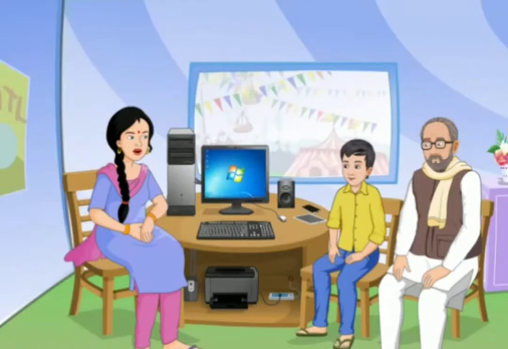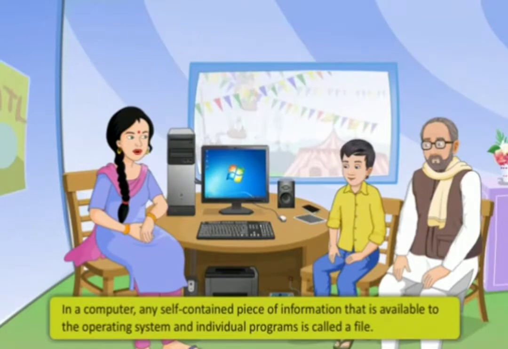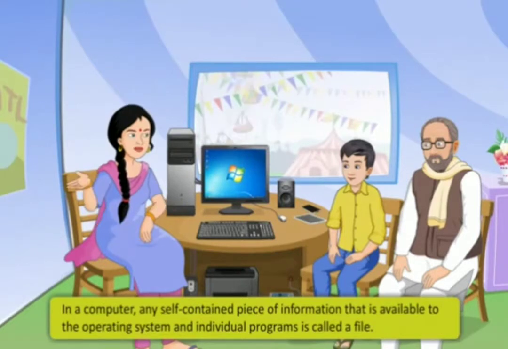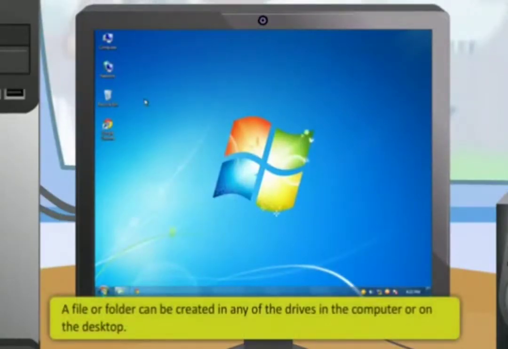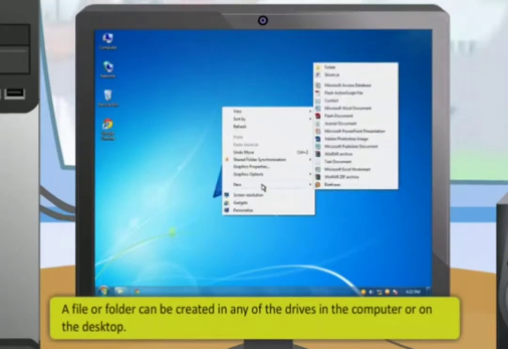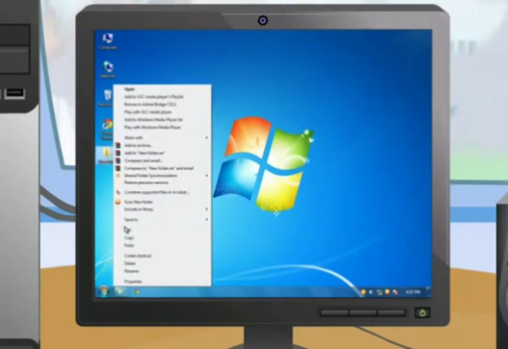Now Rohan, keep this in mind. In a computer, any self-contained piece of information that is available to the operating system and individual programs is called a file. A file can be a document, an image, music, or a movie. To keep several files at one place, you create a folder. You can create a file or folder in any of the drives in the computer. You can create a file or folder on the desktop too. After creating a file or folder, you can either rename, copy, paste, or even delete it if you do not require it.